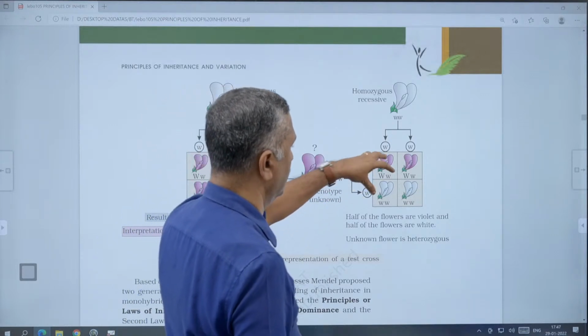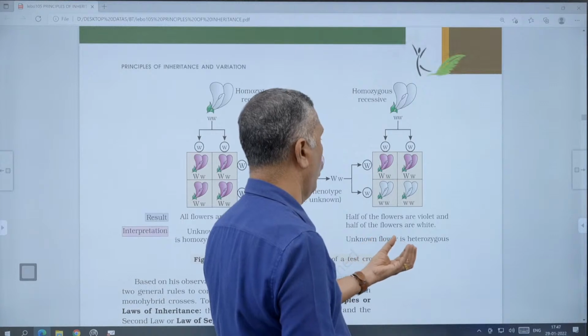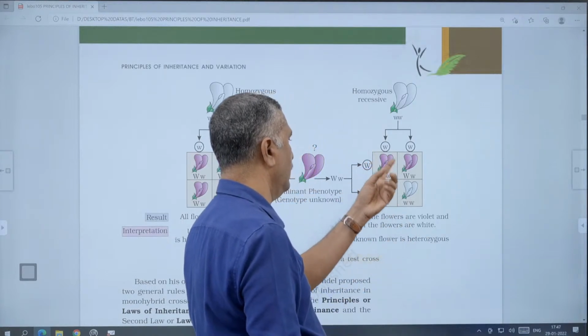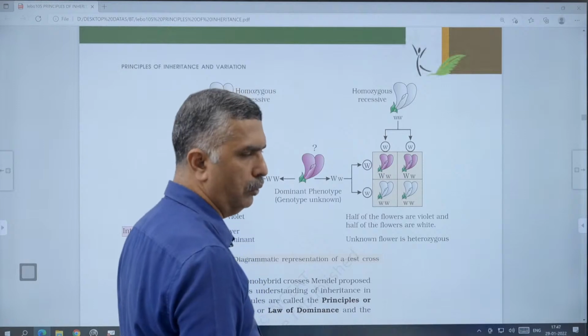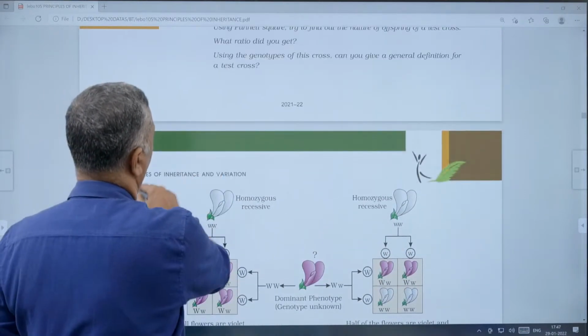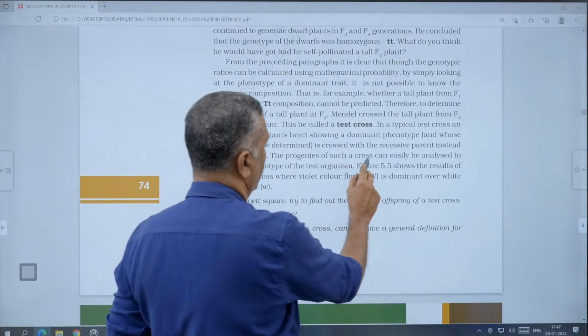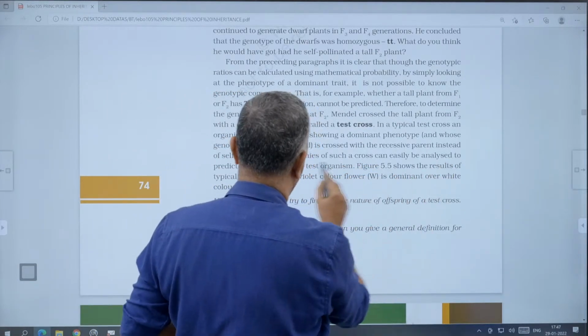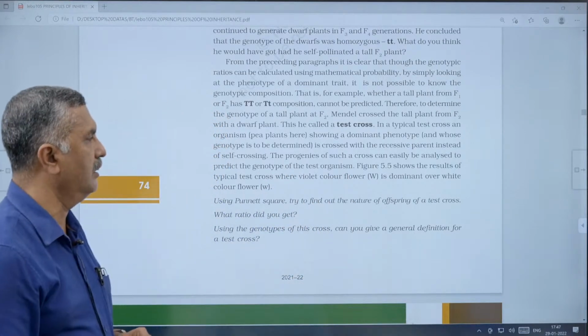If half of the flowers are violet and half of the flowers are white, the unknown flower is heterozygous, that is capital W small w. That is the case of the result, and that is a very important point. The progenies of such a cross can easily be analyzed to predict the genotype of the test organism.